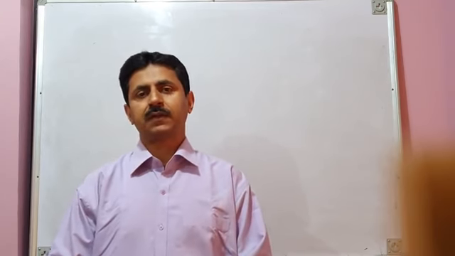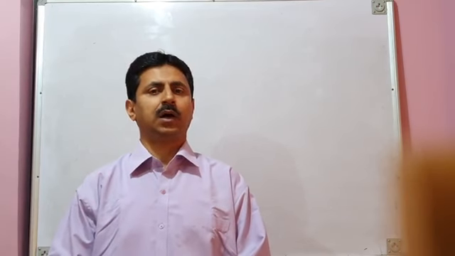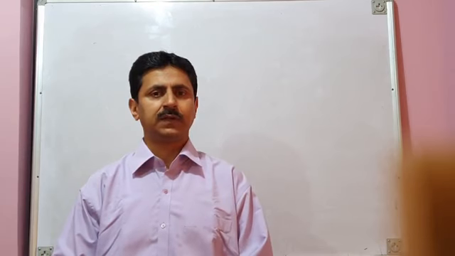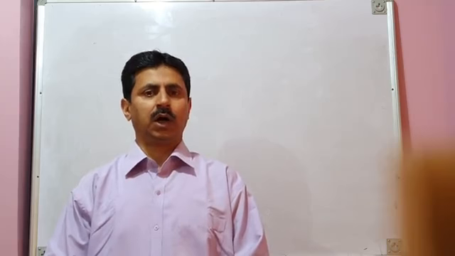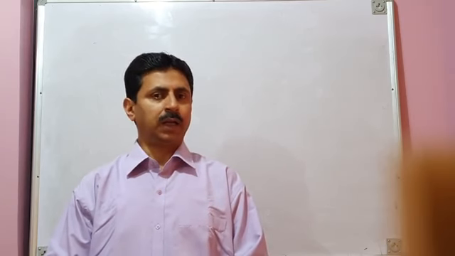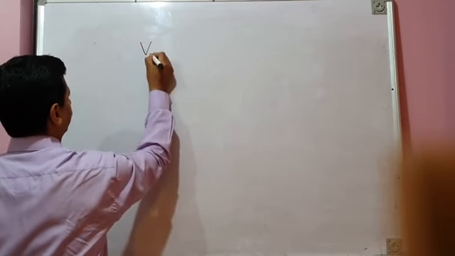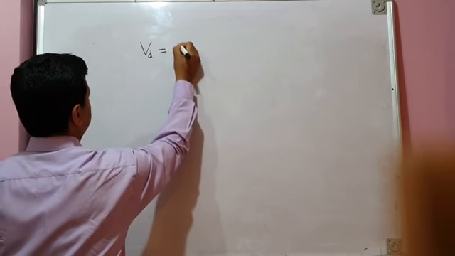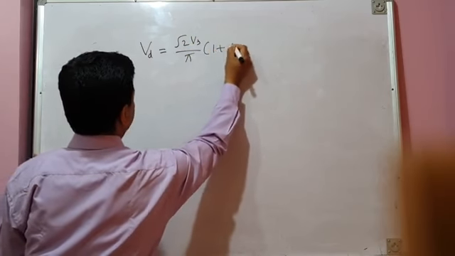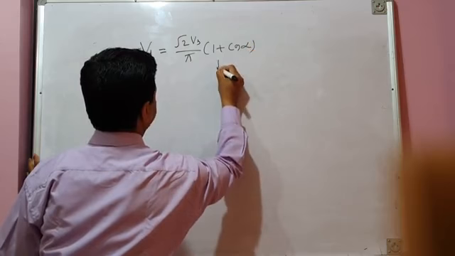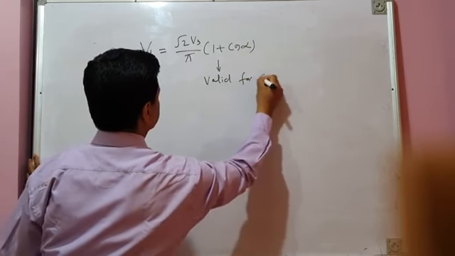In the previous lecture we discussed the operation of a single phase half controlled converter or semi converter for different loading conditions, for purely resistive load, RL load and RLE load. And the mathematical expression for converter average output voltage was Vd equal to root 2 Vs by pi times 1 plus cos alpha. And I told you that this expression is valid only for continuous conduction mode of operation, CCM.